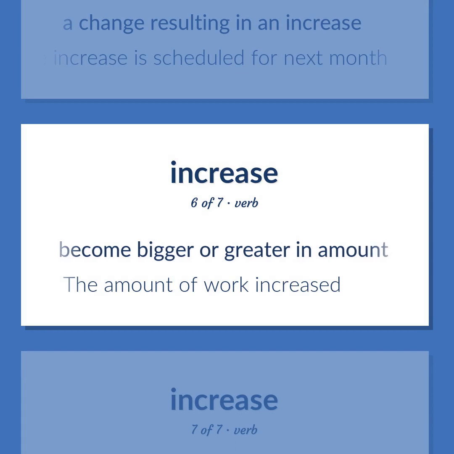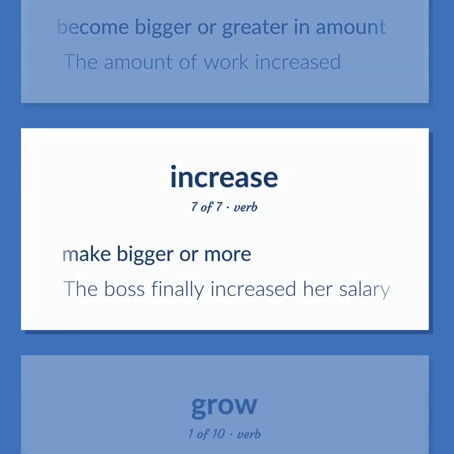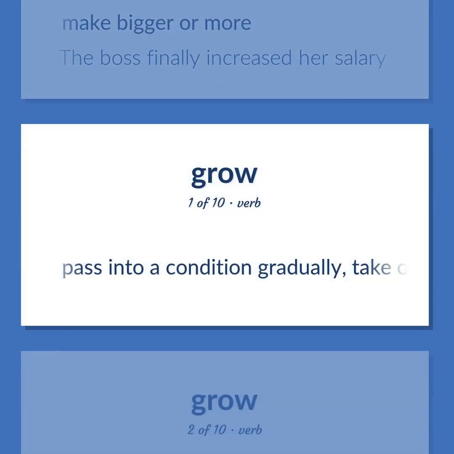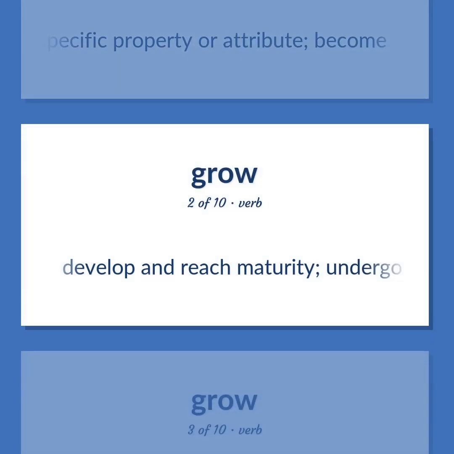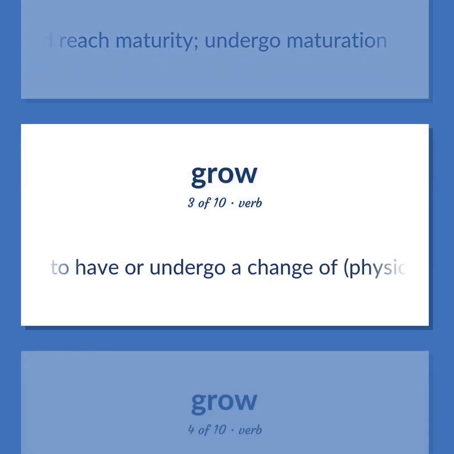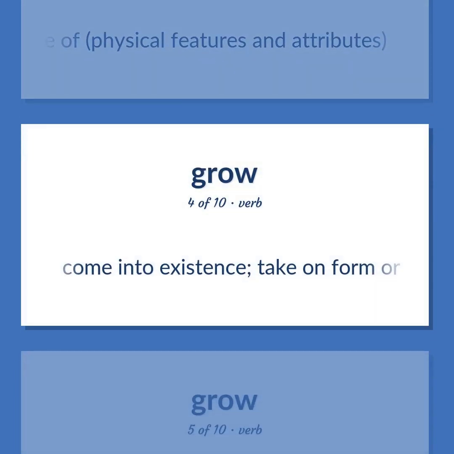Become bigger or greater in amount. The amount of work increased. Make bigger or more. The boss finally increased her salary. Pass into a condition gradually, take on a specific property or attribute, become. Develop and reach maturity. Undergo maturation. Come to have or undergo a change of physical features and attributes. Come into existence. Take on form or shape.